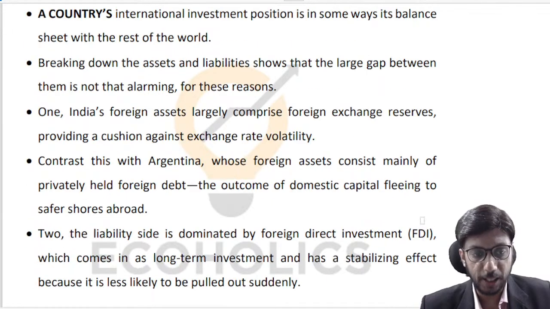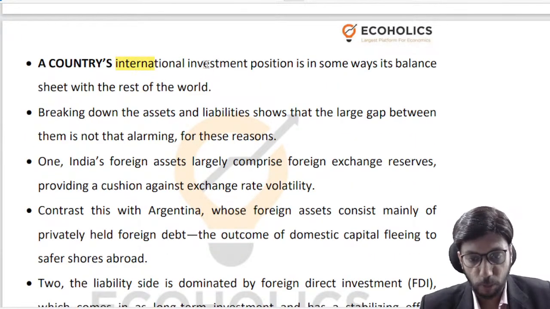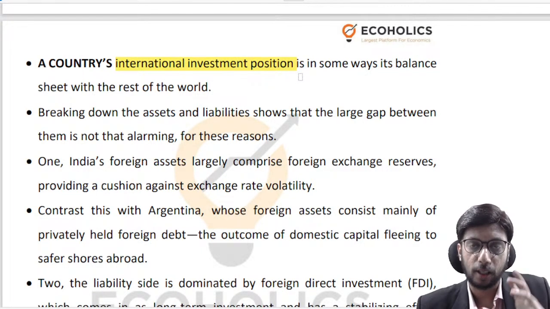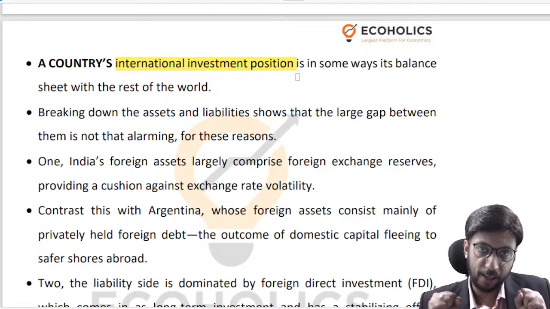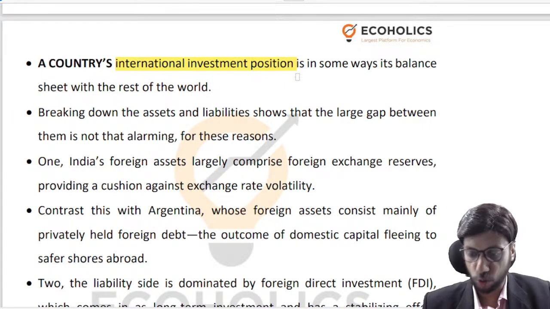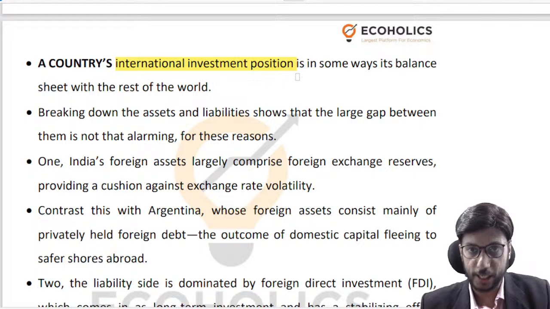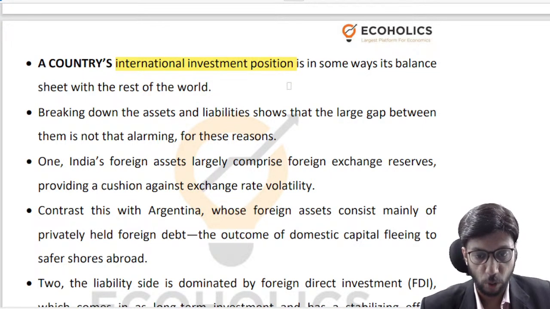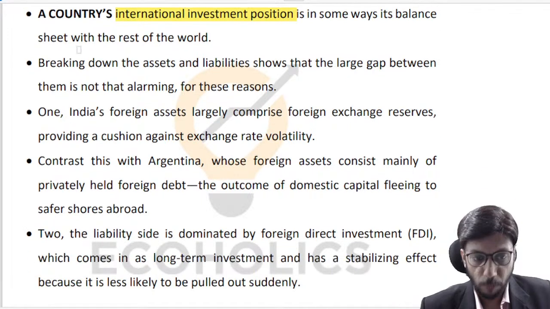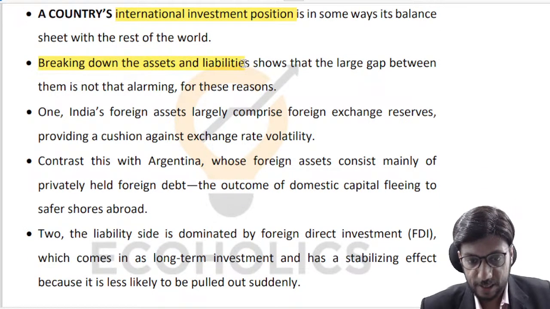So when we speak about our international investment position, right, that's basically the balance sheet of the world. That's what I'm saying, that we are continuously using the word balance of payment, right? So essentially, this is a new way of talking about what is happening vis-a-vis your balance of payment in a way, right? And I haven't discussed this particular concept so far in the last 25 to 27 lectures that I have taken. So this is a very new thing that I'm discussing with you guys. Okay. So when you break down assets and liabilities, right?